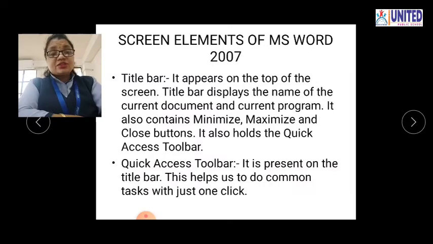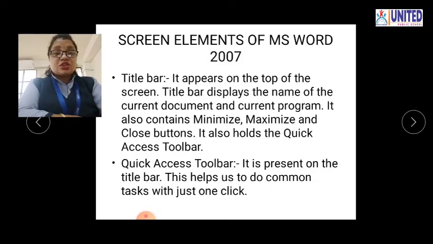So it appears at the top of the screen. कहाँ पे होता है वो top of the screen? Title bar displays the name of the current document. जो भी आप document में work कर रहे हो उसका name show करेगा and the current program का भी name show करेगा. It also contains the minimize, maximize and close button.